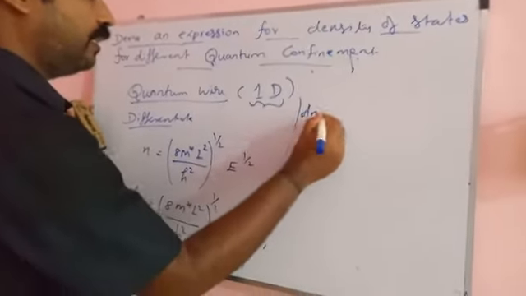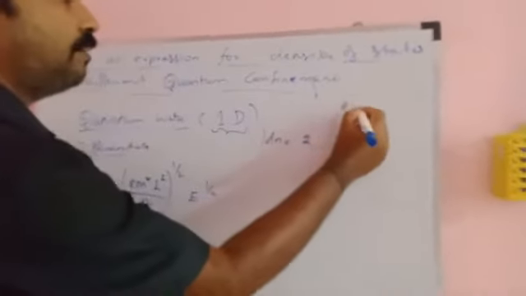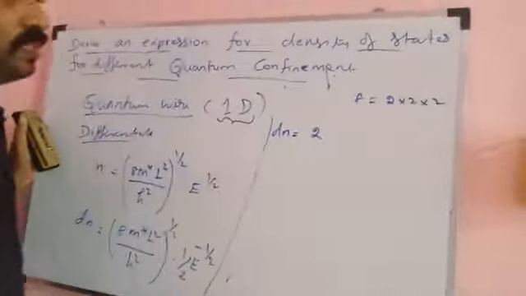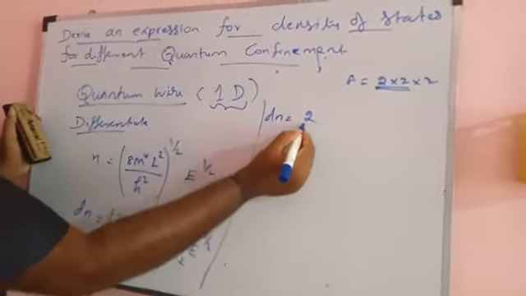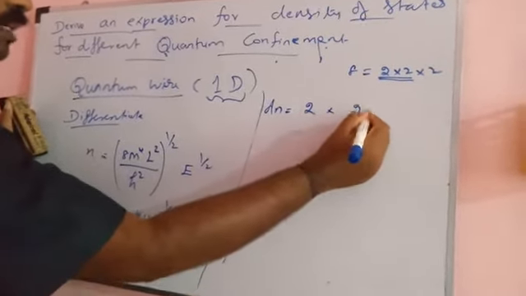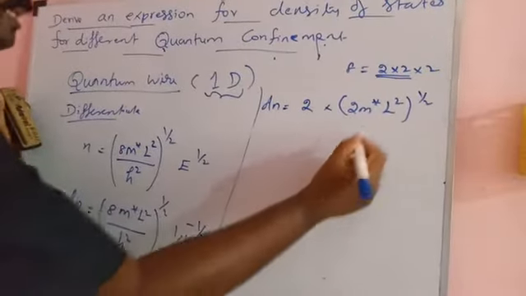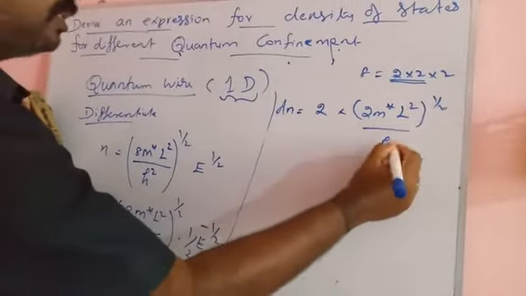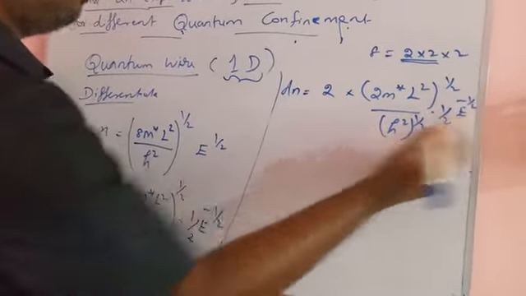So we further simplify this equation. dn can be rewritten, since 8 can be written as 2 into 2 into 2, so instead of 2 you can take 1 by 2 outside, into 2 m star L squared power 1 by 2, divided by h squared power 1 by 2, into 1 by 2 E power minus 1 by 2.